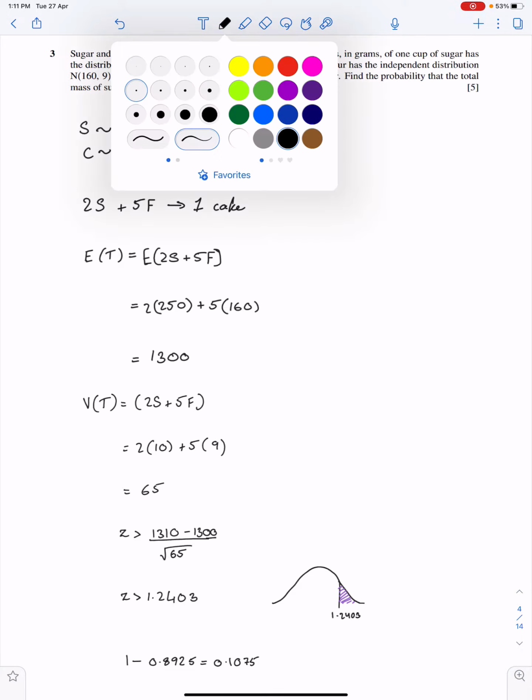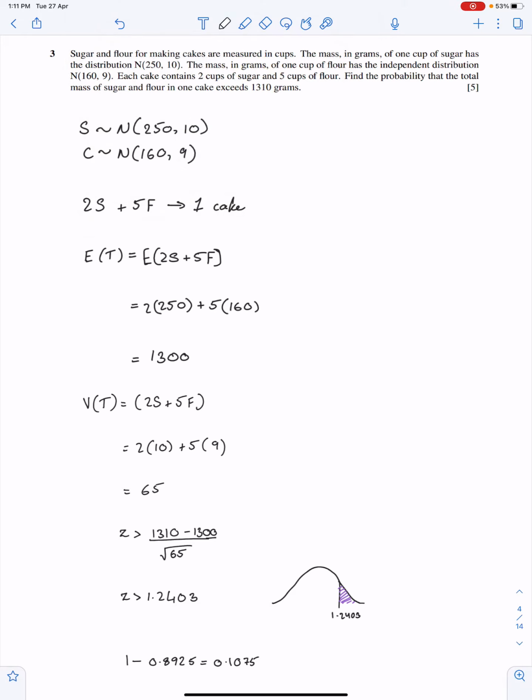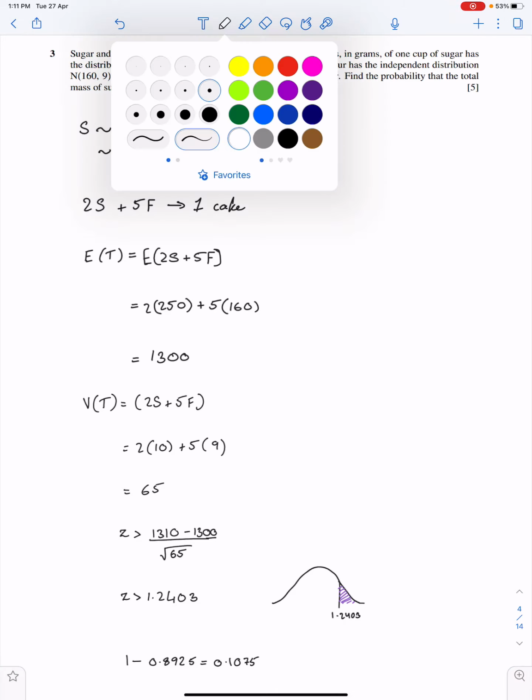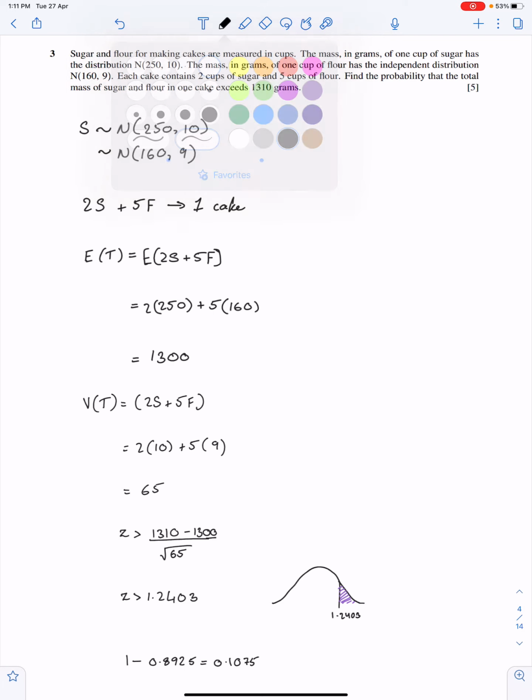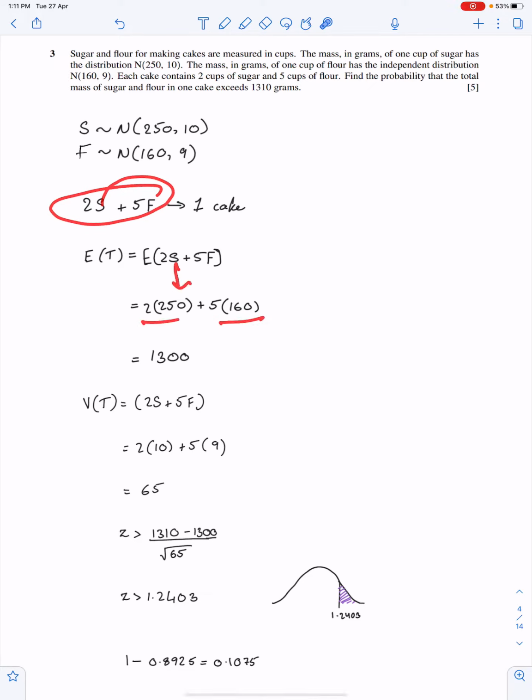You can denote this as F. So we need the total. First we need the mean of this. So mean of S is 250 and mean of F is 160. In variance, don't square these numbers because these numbers are not multiples of S and F. So this is sigma square and this is mu. More than 1310. So this is the way to get the probability.